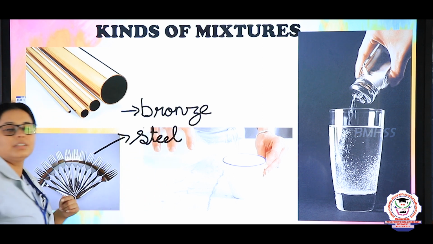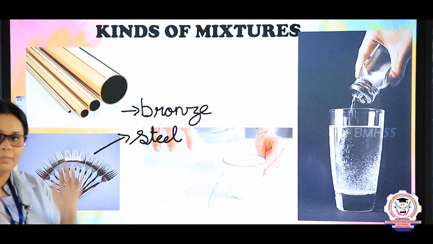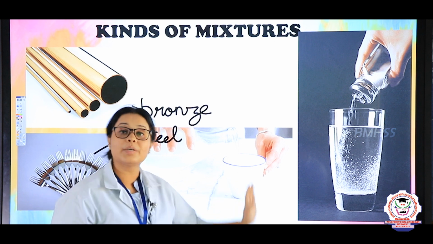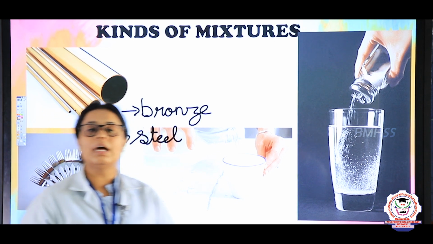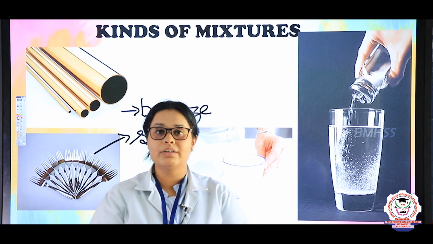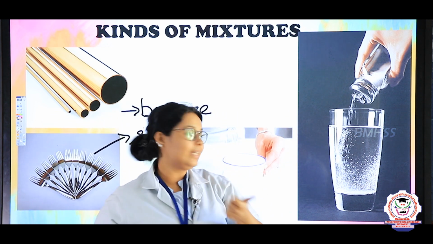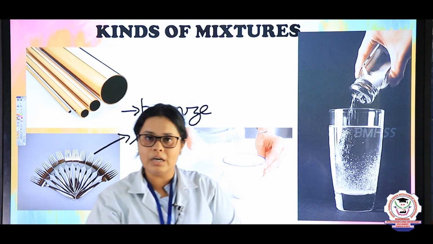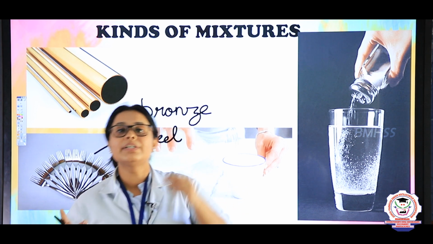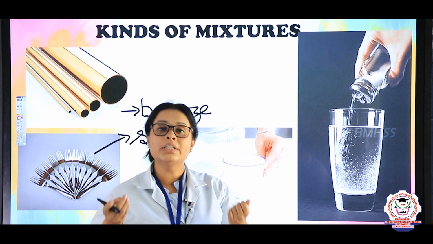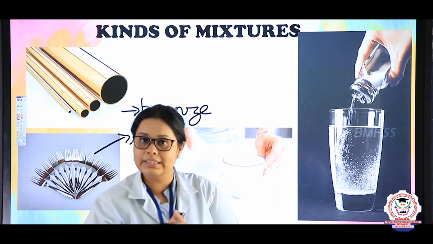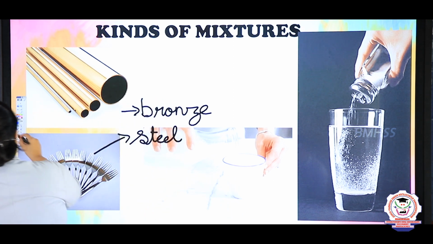Okay, so these are the examples of solid mixtures. In the same way, when you are taking a liquid mixture, you can take the example of milk and water. The last one is solid and liquid. In that you can take the example of salt and water, or you can also take the example of tincture of iodine, in which there is the presence of iodine. So these are the kinds of mixtures.